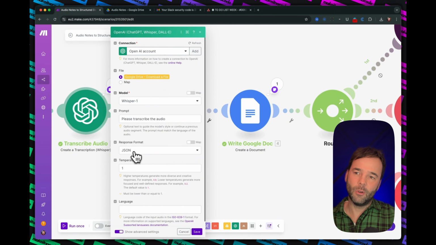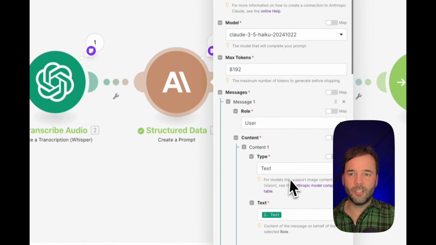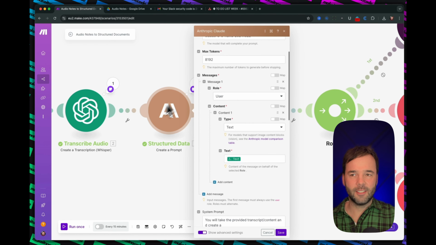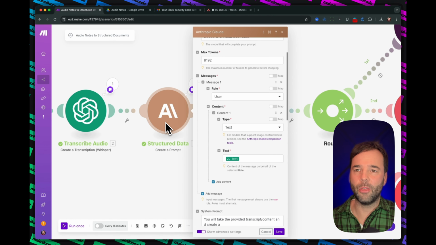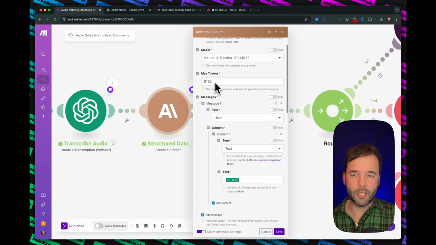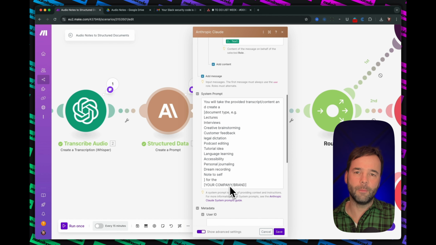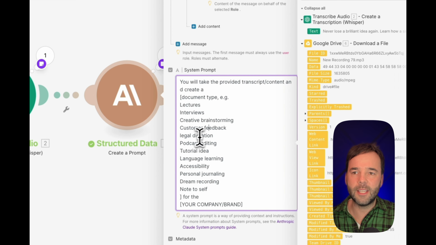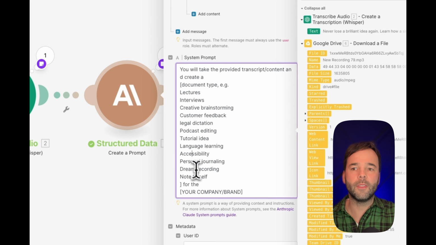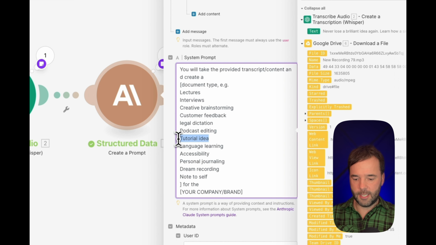And then from format output, it's going to go to this module here, which is Claude Anthropic, and we're using 3.5 Haiku. That's the text model we're using, and we've given it a prompt. Like I said previously, we try to make this generic for everyone, so you can use it for lectures, interviews, creative brainstorming, customer feedback, legal dictation, podcast editing, tutorial ideas, all of that, or note to self. Let me say this is a tutorial idea.